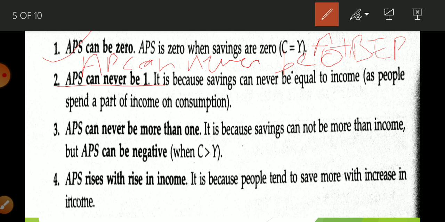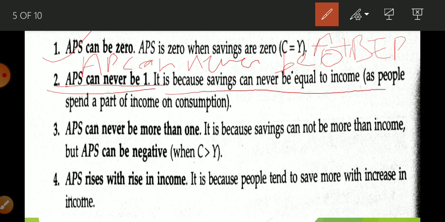So there is always some level of consumption, and you can never save the whole income. That is why APS can never be equal to 1, because saving can never be equal to income.